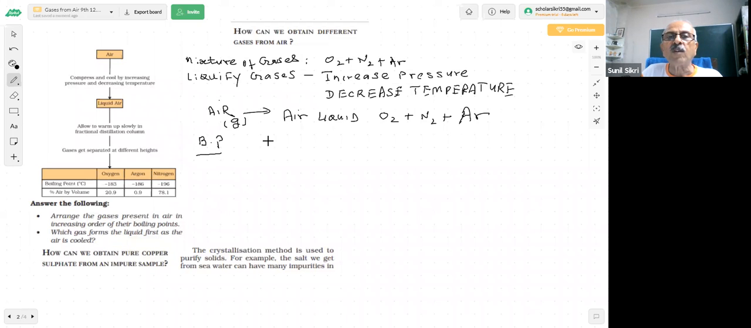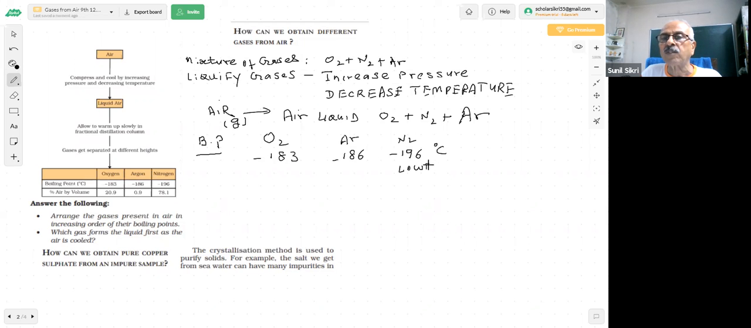How much difference? For example, oxygen is given as minus 183. Argon boiling point is minus 186. Nitrogen boiling point is minus 196 degrees Celsius. These are the boiling points. You can see nitrogen has the lowest value because it is negative. Negative means nitrogen has the lowest value of the boiling point.